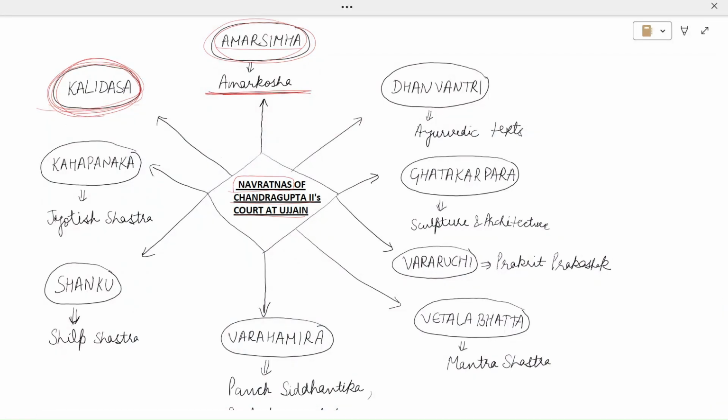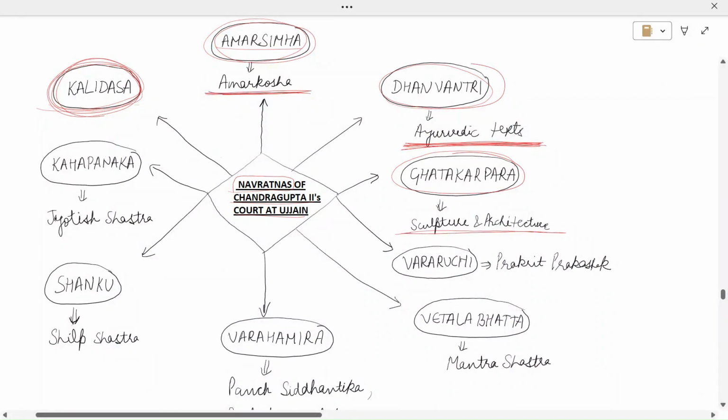Then we come on to the third one, that is Dhanvantri. He is considered to be one of the greatest names in Ayurveda because he provided us with some very good Ayurvedic texts. Then coming on to Ghatkarpara, who was an expert in sculpture and architecture. Then is Vararuchi, and Vararuchi was the author of Prakrit Prakashak, a work on Prakrit grammar. Then is Vital Bhatt. Vital Bhatt was a magician and he is known for his composition, that is Mantra Shastra.